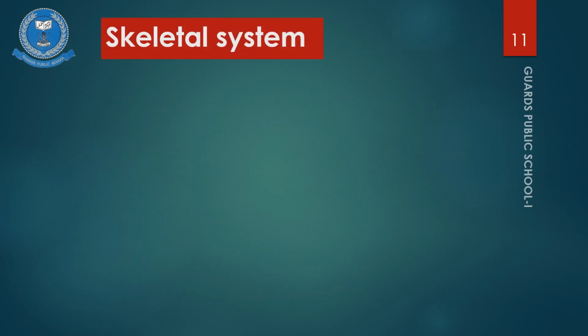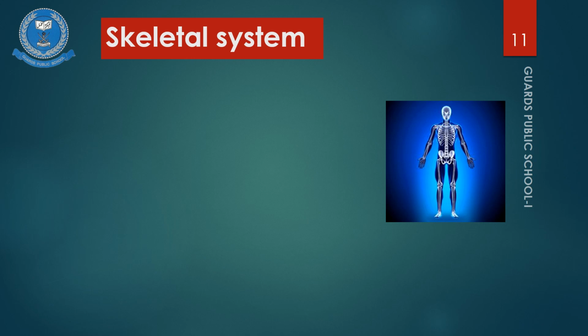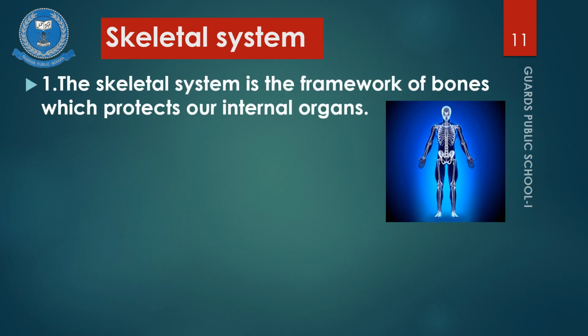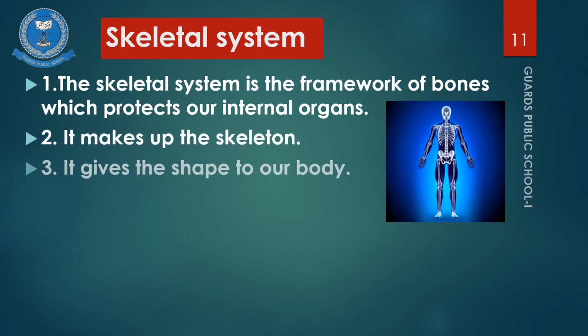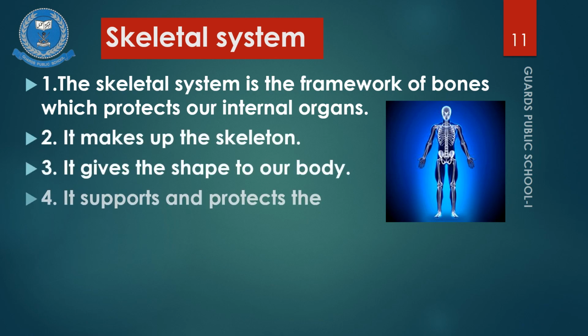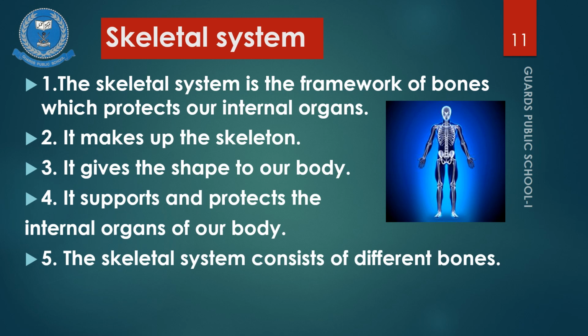The skeletal system. The skeletal system is the framework of bones which protects our internal organs. It makes up the skeleton. It gives shape to our body. It supports and protects the internal organs of our body. For example, the rib cage protects our heart, stomach, etc. And the brain is protected by a bone called the skull. The skeletal system consists of different bones.